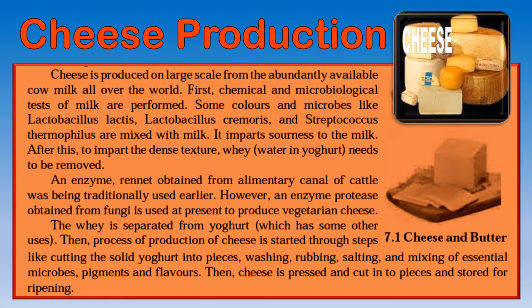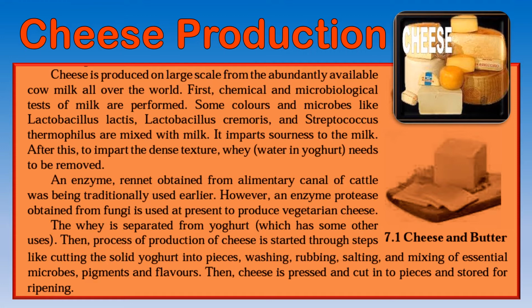Then the whey, or the water which is formed in that dense mixture called yogurt, needs to be removed. Now, an enzyme called rennet was obtained from the alimentary canal of cattle.